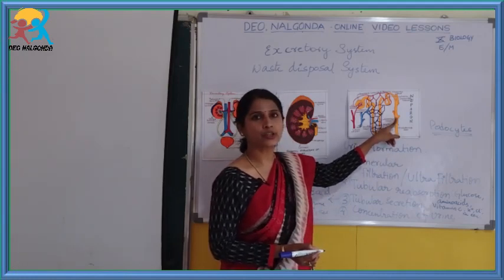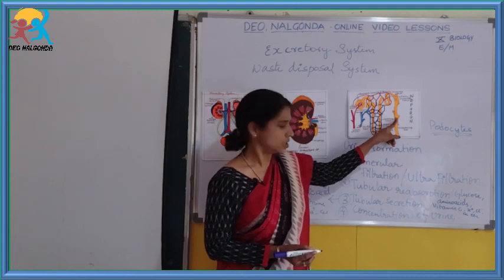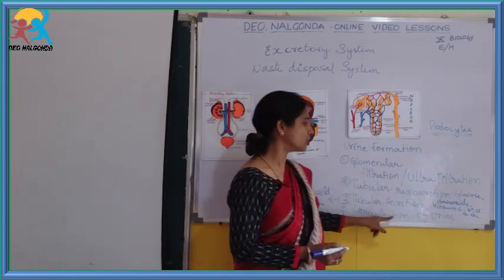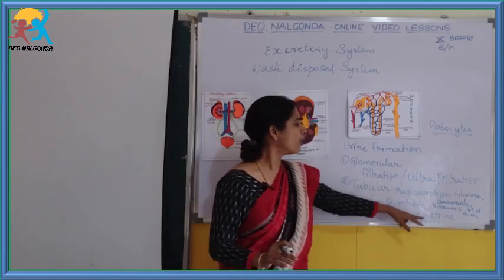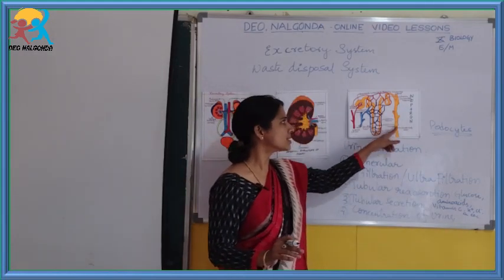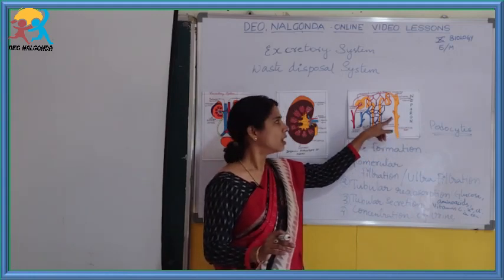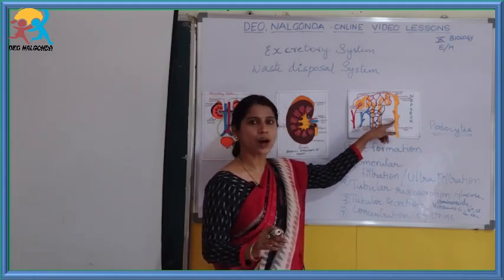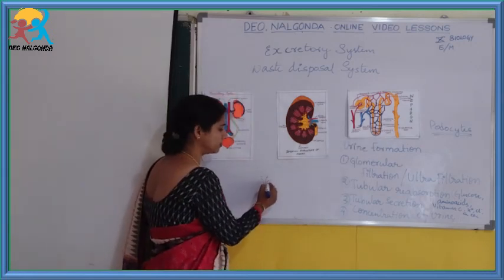In the collecting tubule, further concentration of urine occurs. So the concentration of urine occurs in the collecting duct. Here there is a hormone called vasopressin.